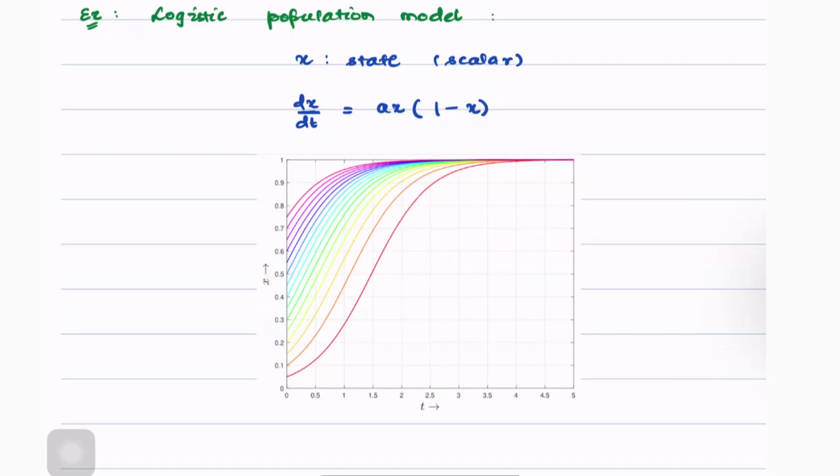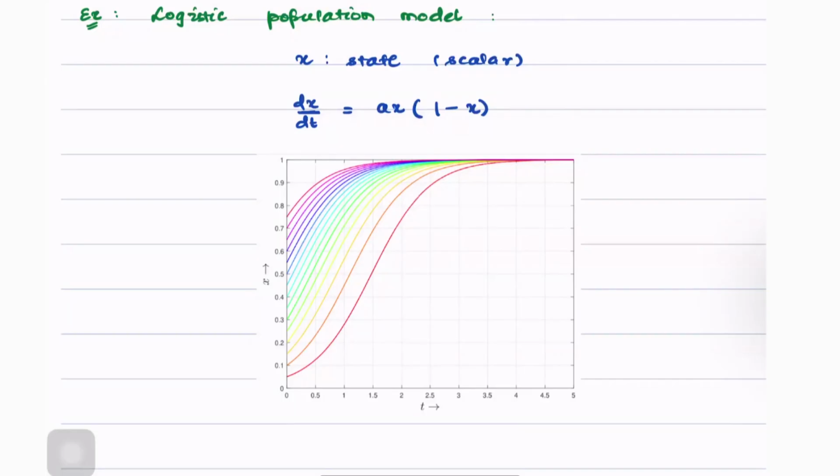We see that eventually the states do stabilize at a value equal to 1. So this is a more or less realistic example of a nonlinear model of a system. We'll also formally now define what is an equilibrium point, and soon after, we'll try to calculate what are the equilibrium points of this system.